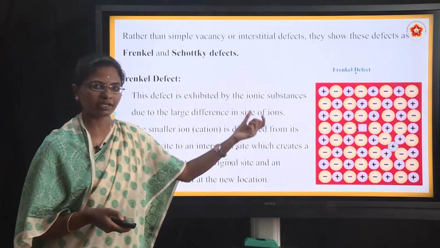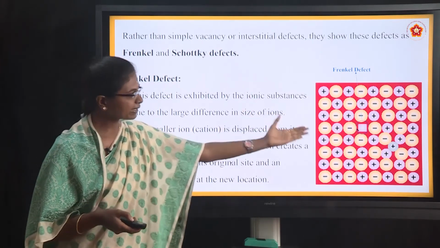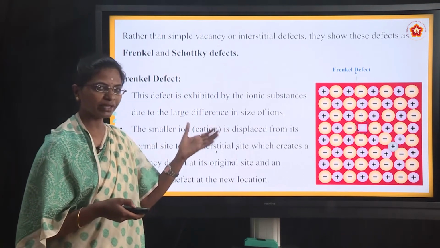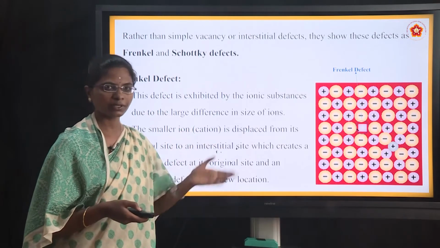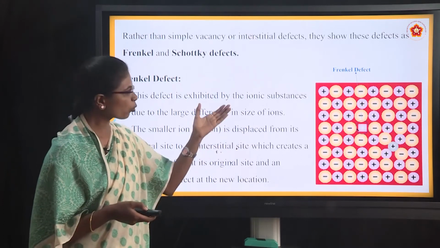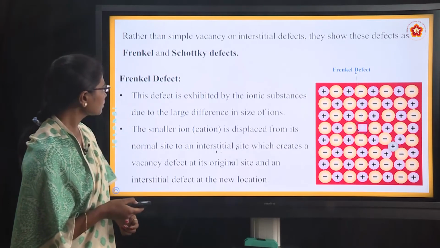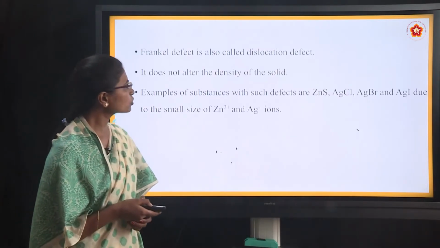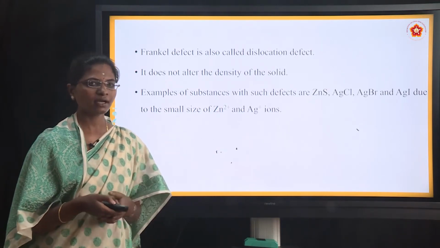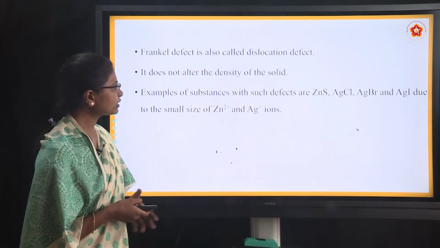So because of the displacement of the cation from its original place to some interstitial place, there is no difference in the number of cations and anions present in the molecules. It will be the same, but the displacement takes place from its original state to some interstitial site. So Frenkel defect is also called dislocation defect because it is moving from its original place to the interstitial site.